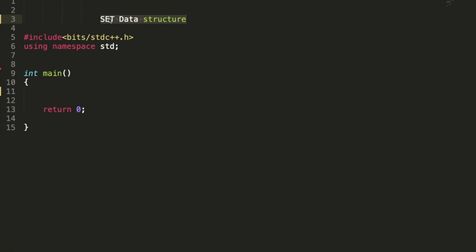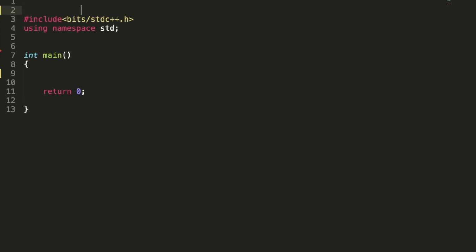Set stores the data in tree form. So if you are trying to take out the data, it will take log n time. Now we can apply lower bound and upper bound on this, because the data is stored in increasing order. So let us see how to use it.